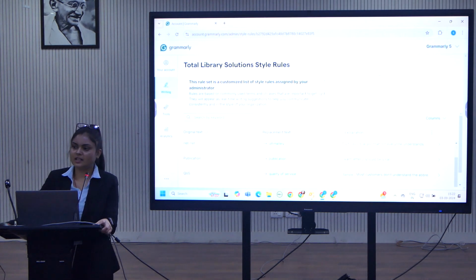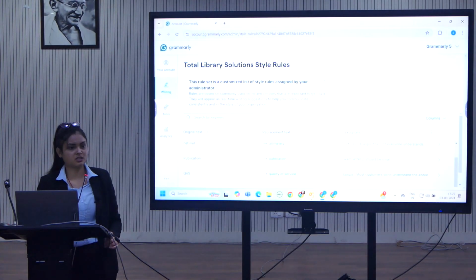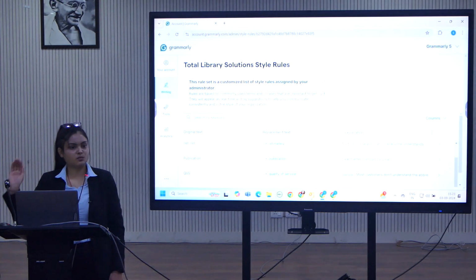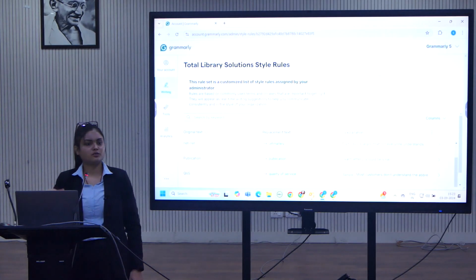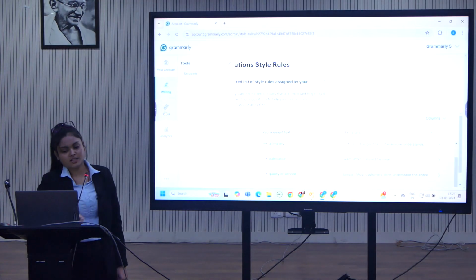Once you are done with writing, either you upload it on the editor version or you switch it on in a Microsoft application. That's all, the suggestions will appear in one go. So you can review within a couple of minutes, accept and dismiss the suggestions. That is also there. Coming to the third part, which is tools.